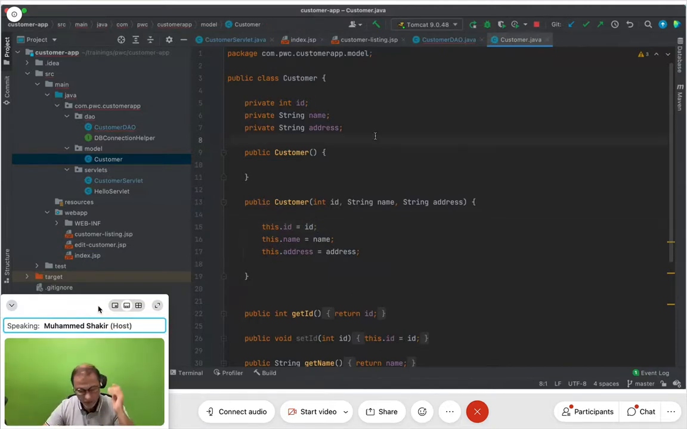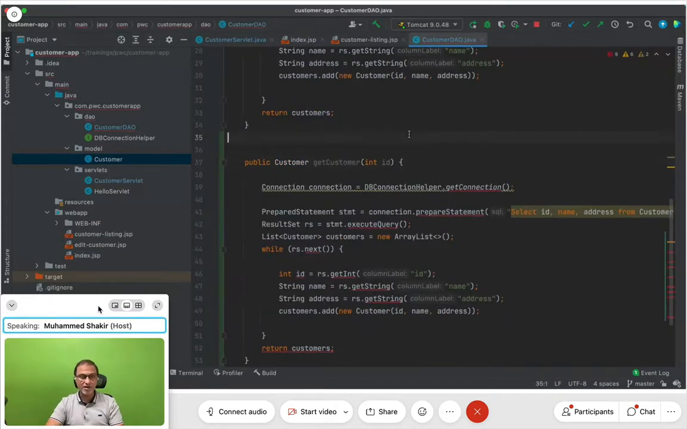Alright, and now finally give me the controller class. Out of all of these classes, the controller class is the request processing class. To be very specific, controlling the request processing. Yes, the servlet. Very correct. Yes, the servlet.